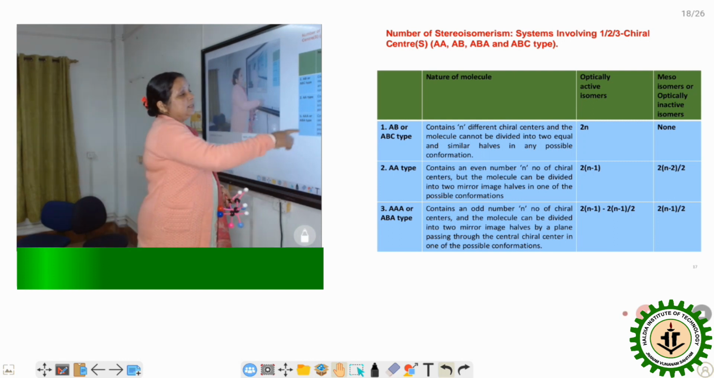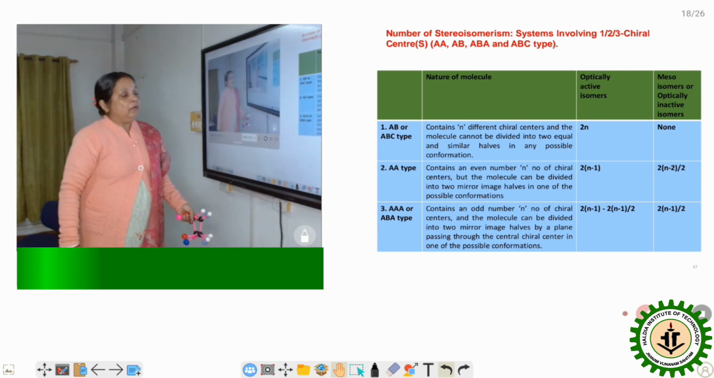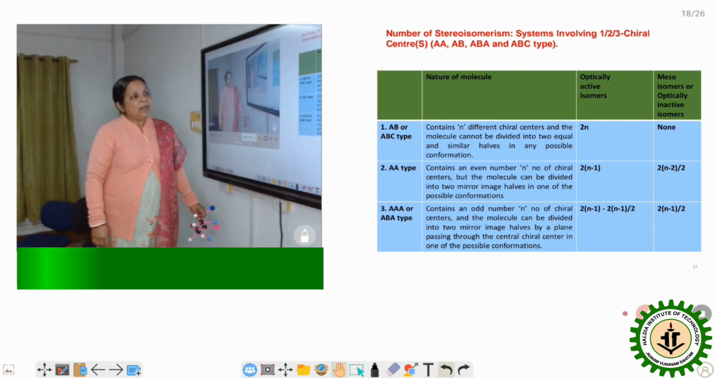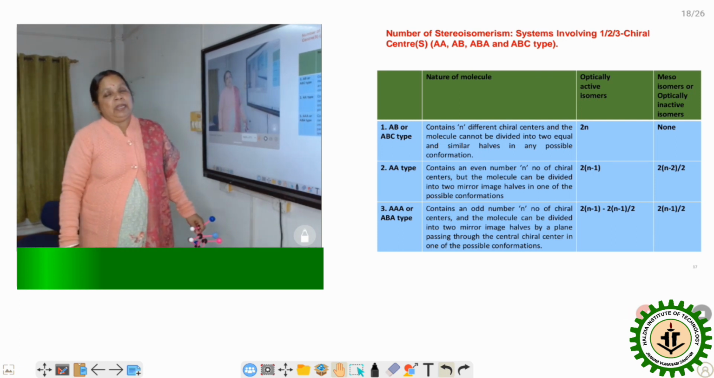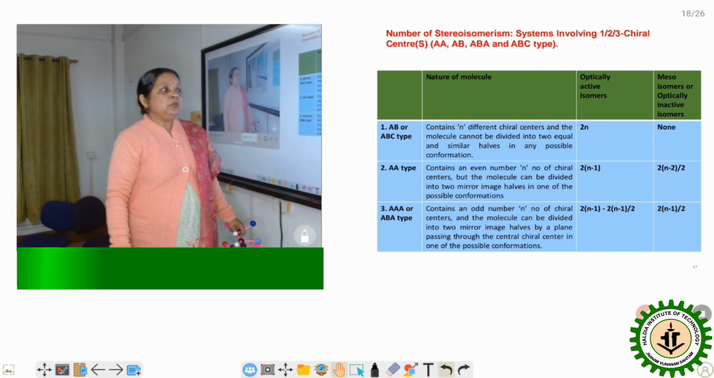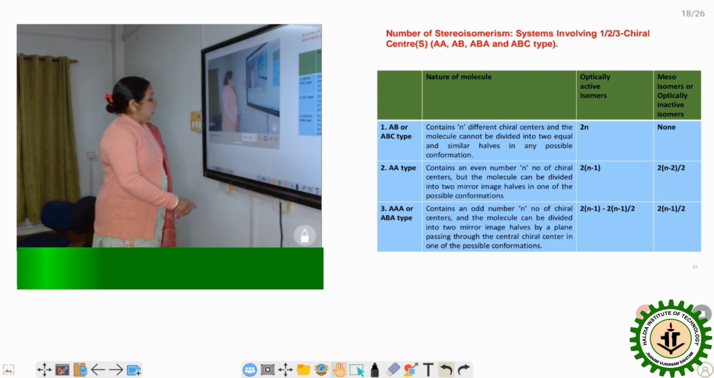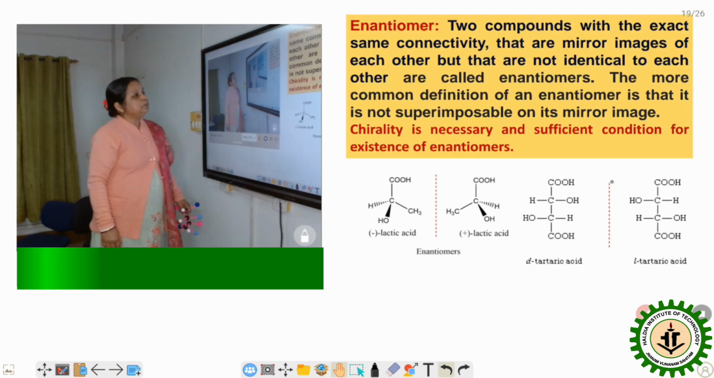Now here, if N is an odd number, then the number of optically active forms is 2 to the power N minus 2 to the power (N minus 1) by 2, and the meso compounds number 2 to the power (N minus 1) by 2. Okay. Now come to the next one.